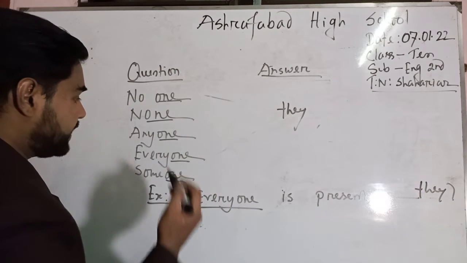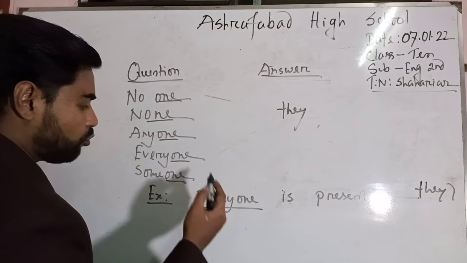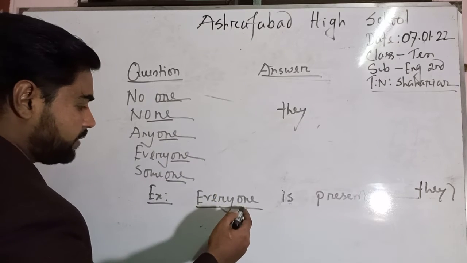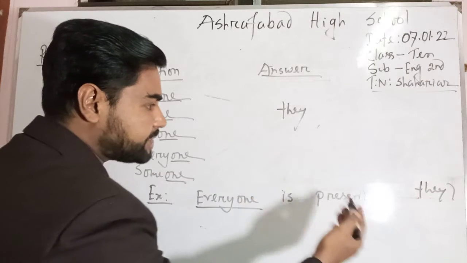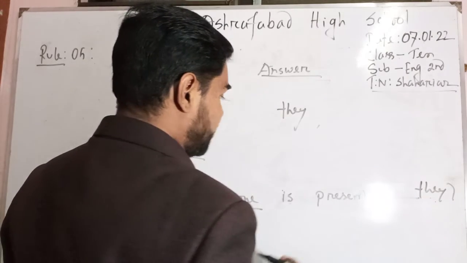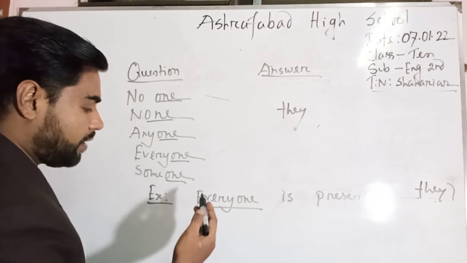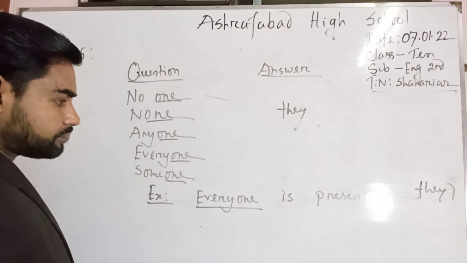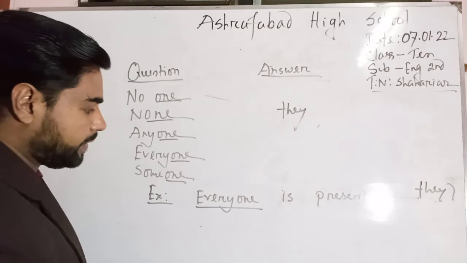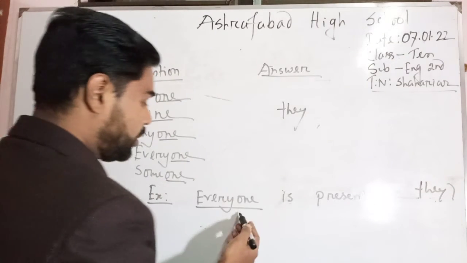So we can say the words that end with one will be replaced by they in the answer if they are used as the subject in the given question or text. So we will use they instead of everyone.